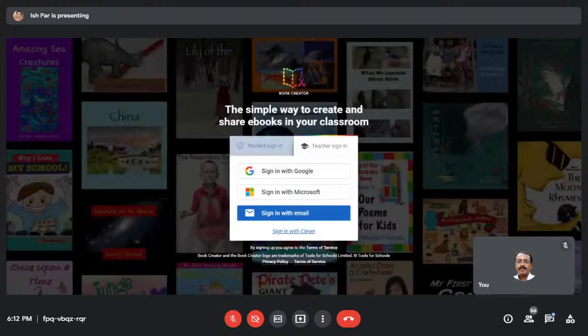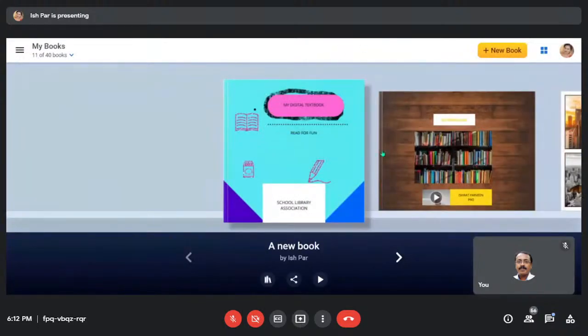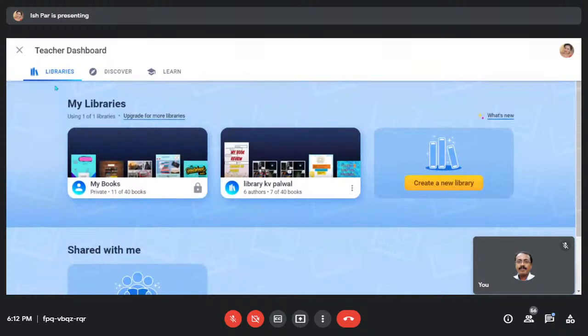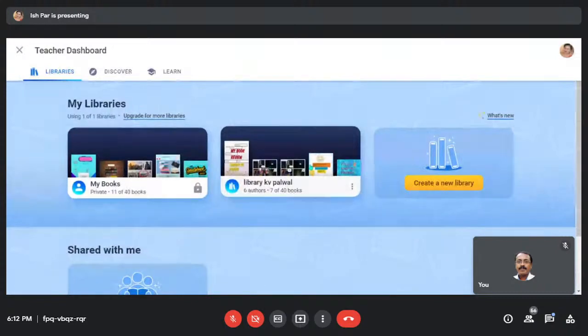So I'm joining through my Google account, which I have already created. You need to log in with your Gmail account. Once I log in, this is the screen which is visible. I'll tell you first what all things are about, and then we'll proceed with creating our ebook. This is the library. I've already created a new library.